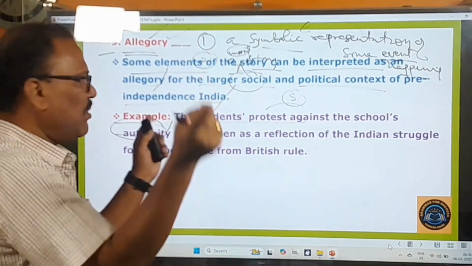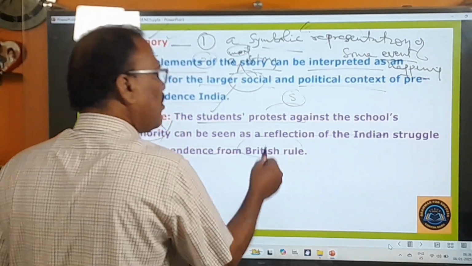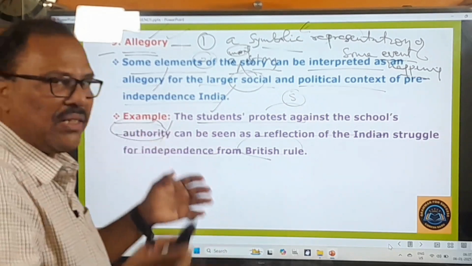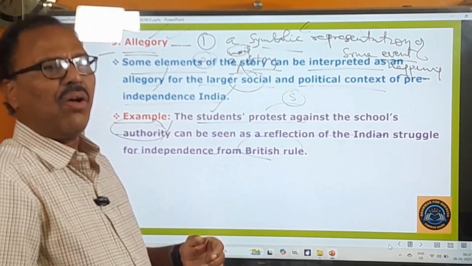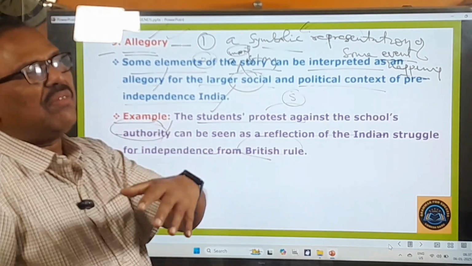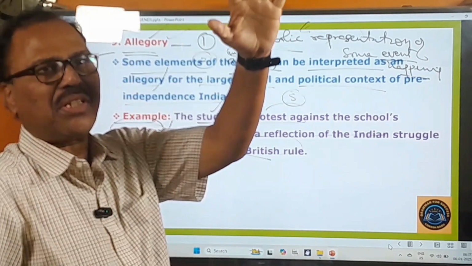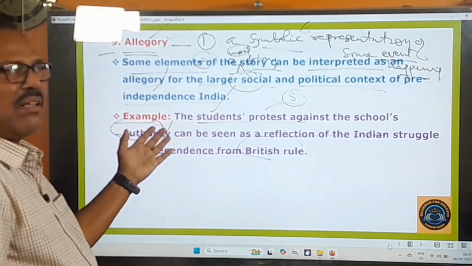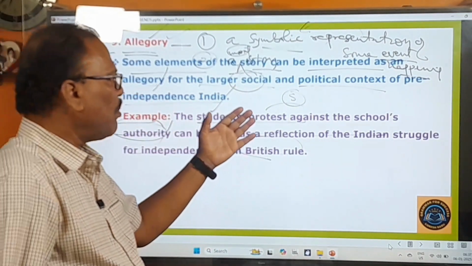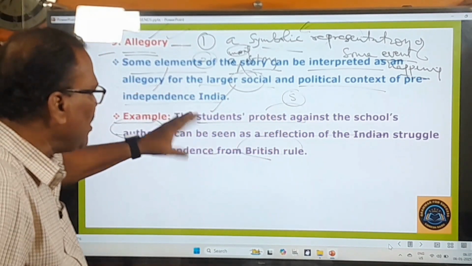Symbolic, right? And it can be seen as a reflection of the Indian struggle for independence from British rule. So that same thing, I have already explained about this. In the country at that time, all the Indian leaders, what were they doing? They were revolting against the British authority. They were protesting against the British authority. And here what is happening? All the students of that school, what are they doing? They are protesting against the school's authority. That's the symbolic. That's why this is called allegory.